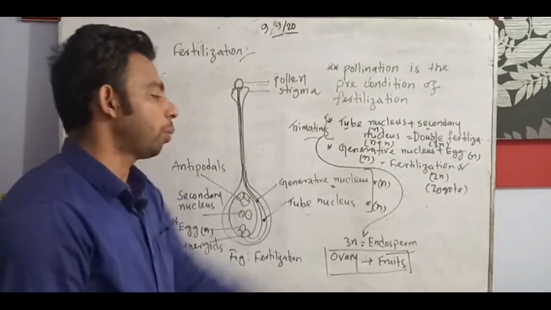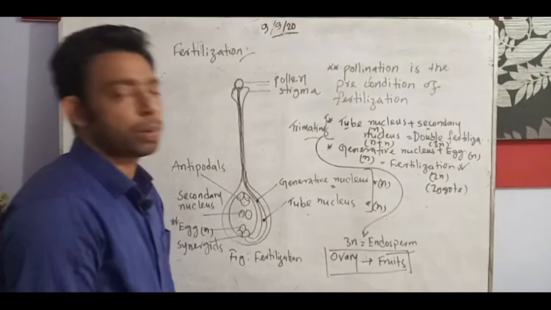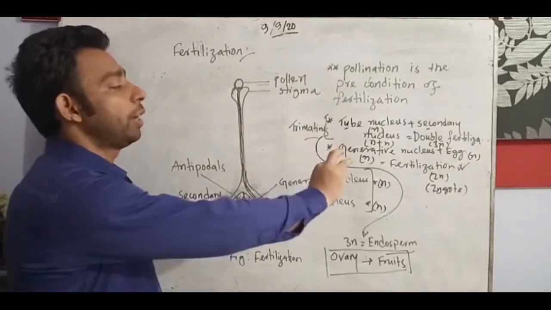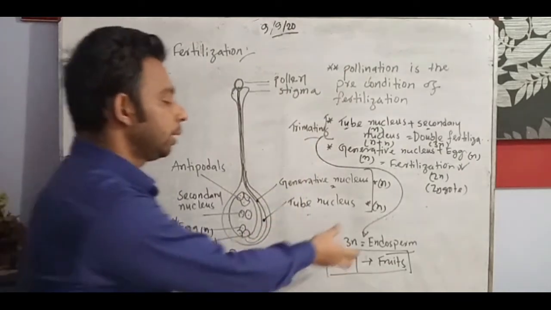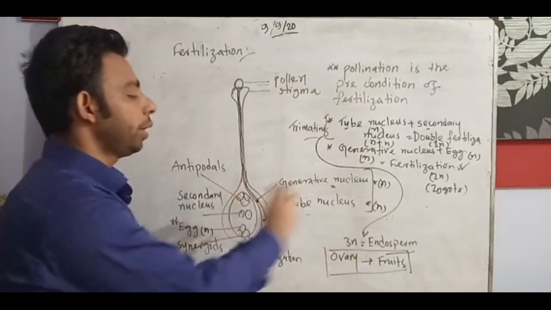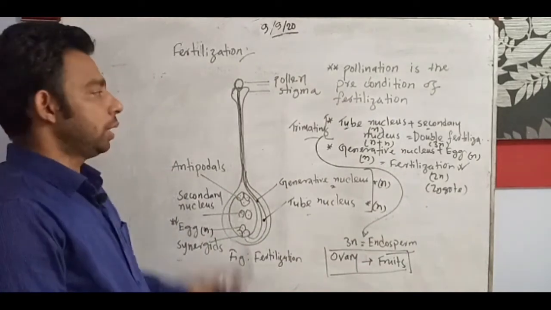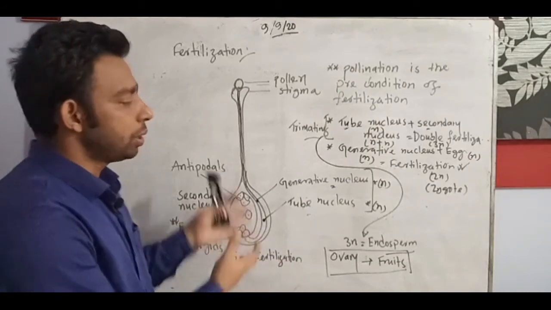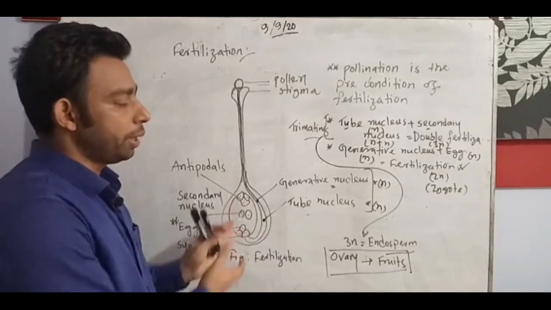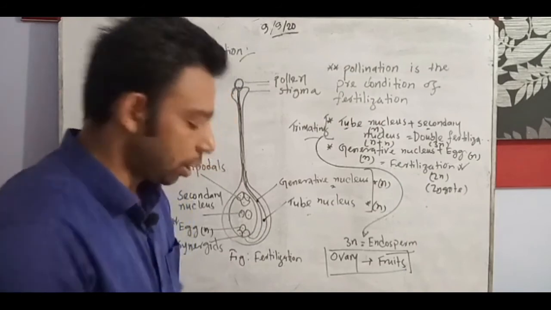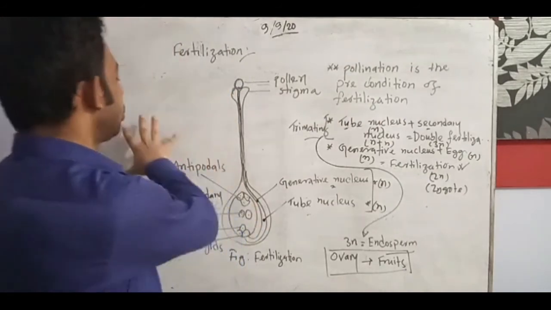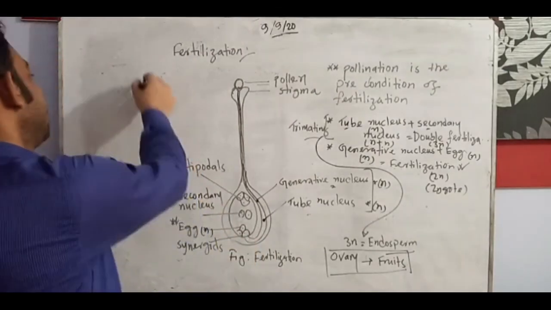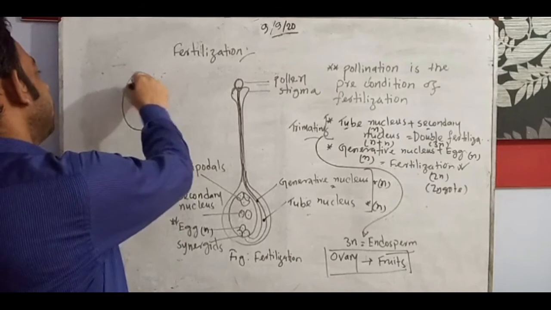When tri-mating and double fertilization are done, this 3N equals endosperm, that means at that time the fruit formation is starting. And when fertilization and double fertilization are done, then when 3N forms, the total ovary converts into fruits. In this way fertilization and fruit formation can be done. So this is your homework for drawing the figure and writing in elaboration. There is another figure given in your book. This figure comes out to the outside, and here is the fruit formation, actually this is the figure inside that one.